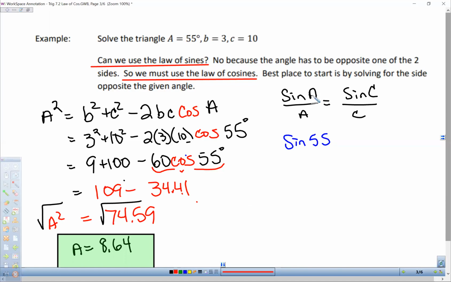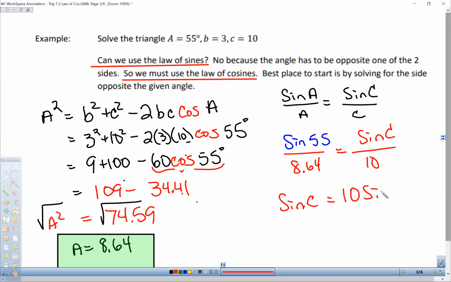So now we're using the law of sines. The sine of 55 over 8.64 is equal to the sine of C over 10. So basically, the sine of C is equal to 10 times the sine of 55, divided by 8.64. Again, you cross multiply.